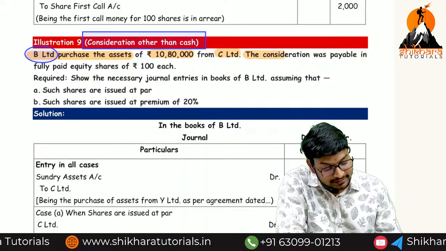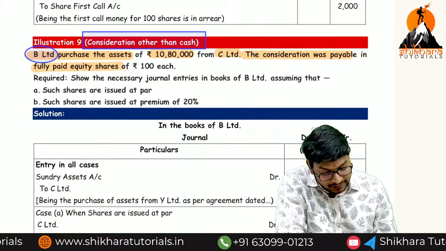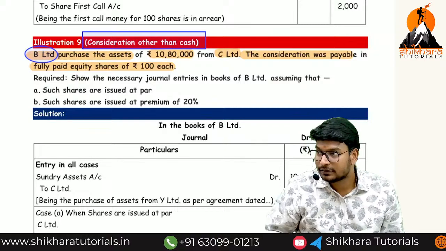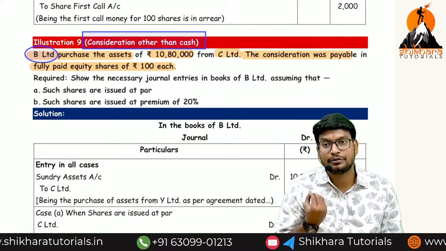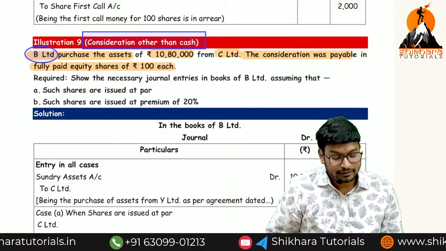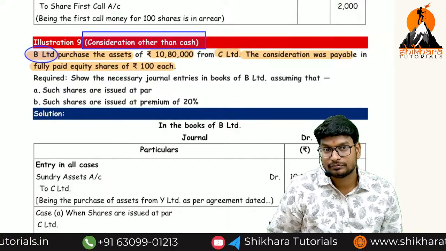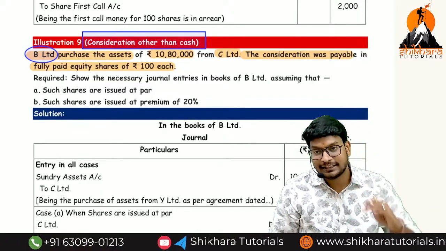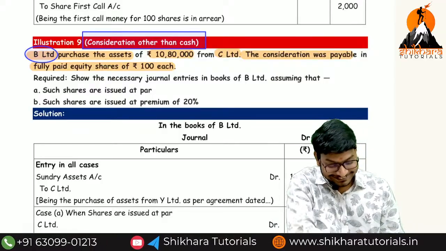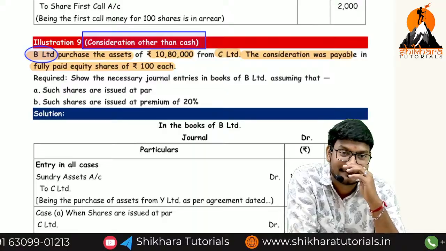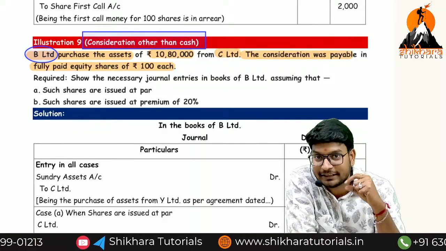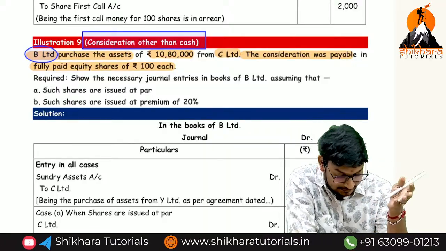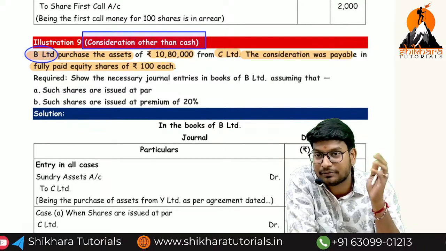And what is the next one? The consideration was payable in fully paid equity shares of 100 each. How many equity shares do we need to distribute to C Limited? Can you say? Whatever calculation we have to do now. I am asking how many equity shares we need to distribute to C Limited? What is the meaning of C Limited? Debtor, that is creditor. How many shares do we have to give?